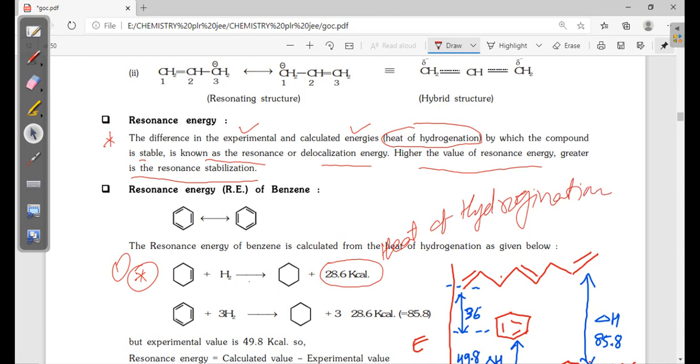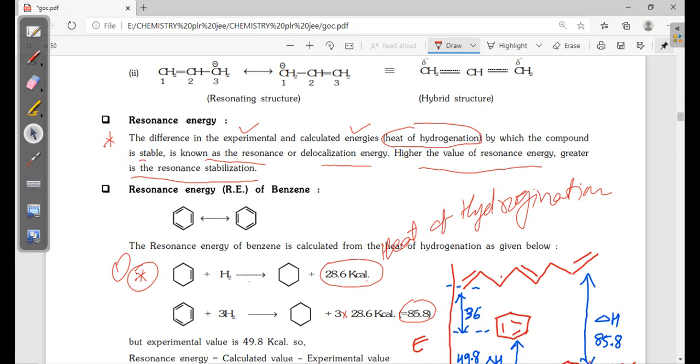When one bond is there and hydrogenation takes place, 28.6 kilocalories of energy is released. In this case, three bonds are there, so how much energy should be released? 28.6 into 3, that means 85.8 kilocalories of energy should be released.